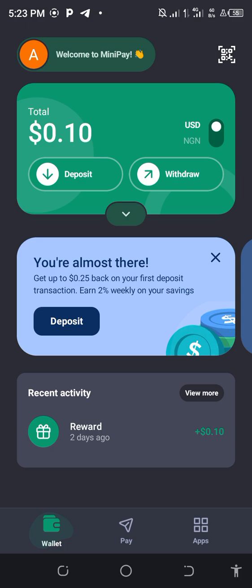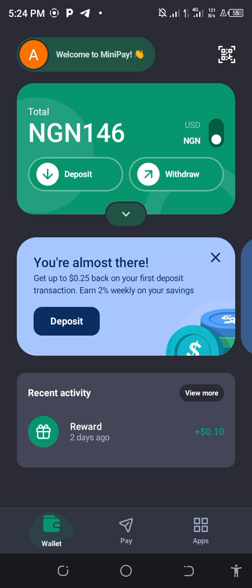What you need to do is deposit. Immediately you deposit, you are good to go. The money will keep increasing. When you convert it to your local currency, you will see that in any country you are, you can see this is 0.10. It shows that I'm a Nigerian, so you can convert it to your local currency. You can see that it is 146 naira.